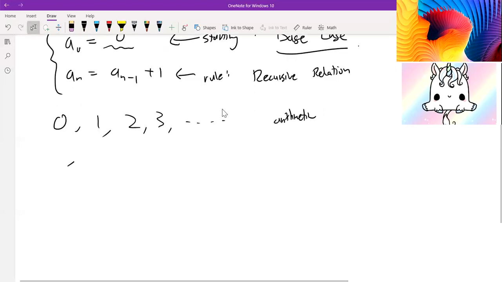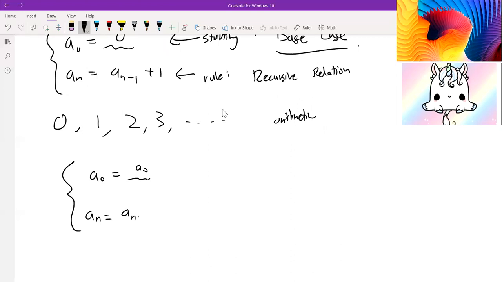In general, if we were to write A0 equals some value, let's say A0, and then AN is equal to AN minus 1 plus K for some common adding value K, this results in A0, A0 plus K, A0 plus 2K, and so on.